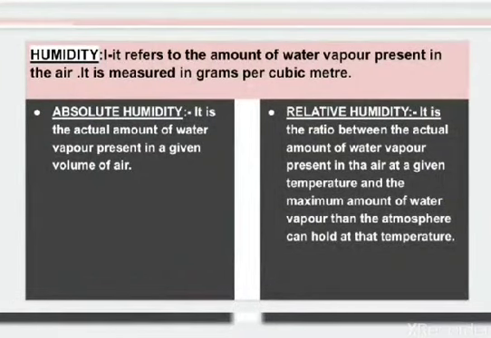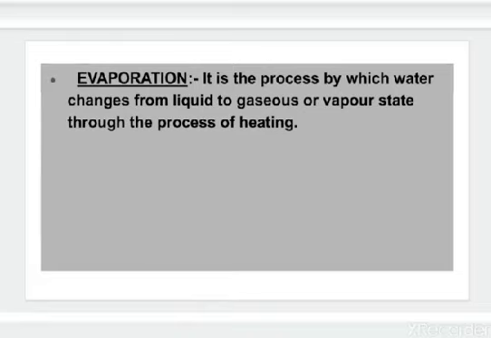So now in this part of the weather chapter, we will learn about humidity, precipitation, clouds, different types of clouds, everything in detail. Before I start what is humidity, let's learn what is evaporation. So evaporation is a process by which water changes from liquid to gaseous or vapor state through the process of heating. So evaporation depends on factors like temperature, dryness of air, clouds and the movements of air.